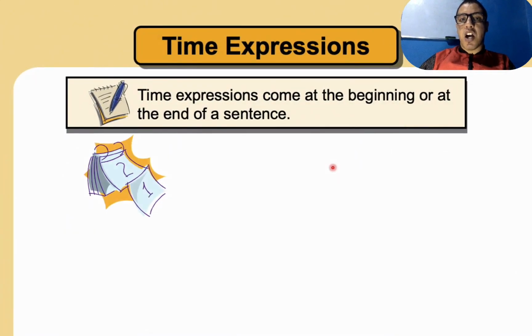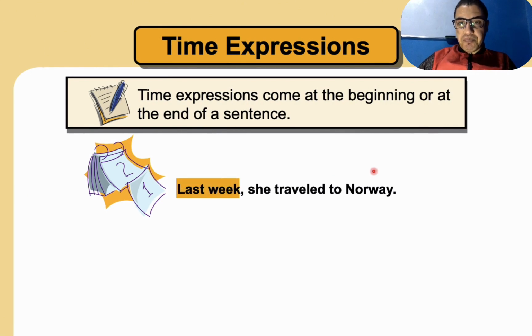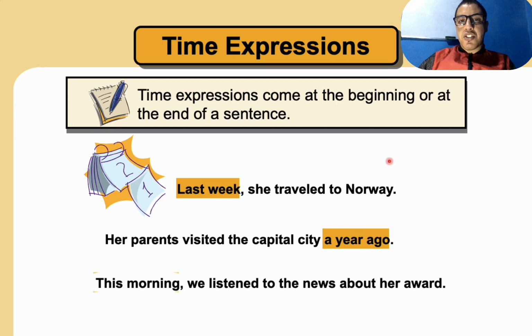Now let's move to some time expressions. Time expressions mean the time words that we use in order to indicate the past. For example, when I say yesterday, it means the past. When I say now, it is present. When I say tomorrow, it is future. Time expressions come at the beginning or at the end of a sentence. So we can start with a time expression, for example, yesterday or last week, at the beginning, as you can see here.